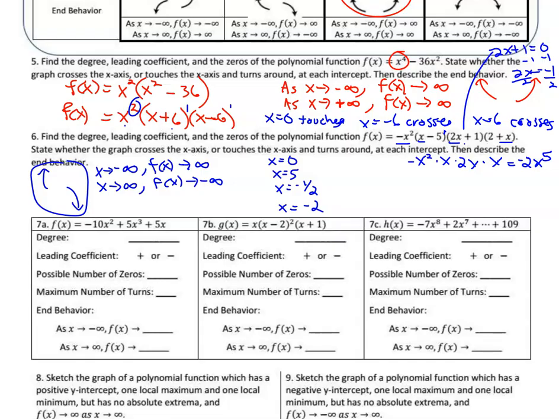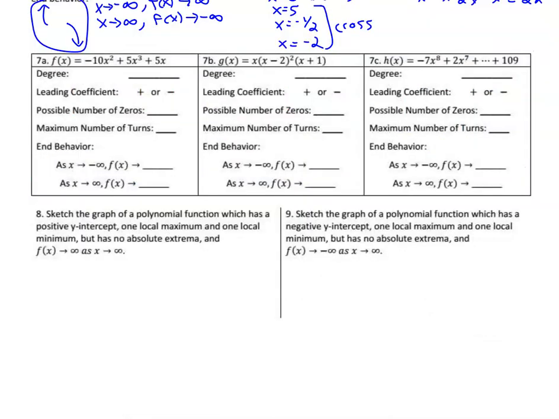And now, the only one that had an even multiplicity, this was a 2, a 1, a 1, and a 1. So at 0, it bounces or touches. The rest cross. So all three of these cross the x-axis. And that is number 6. So let's move on to all parts of number 7.